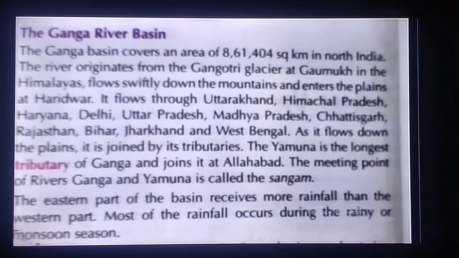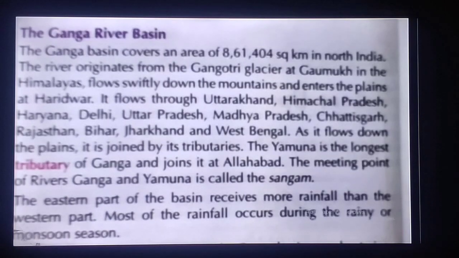This river originally starts flowing from Gangotri, and the place where the Ganga river starts is also called Gaumukh in the Himalayas. It flows swiftly down the mountain and enters the plain near the place Haridwar.